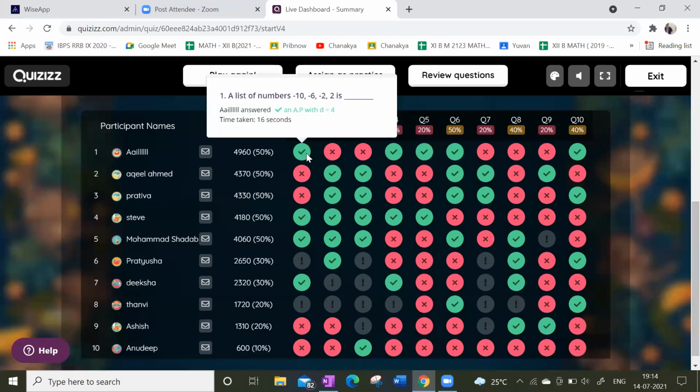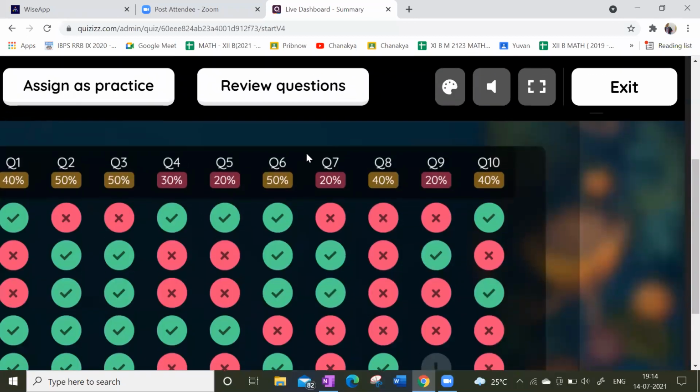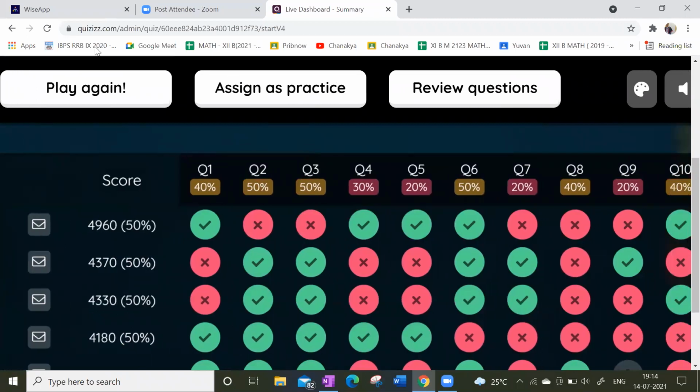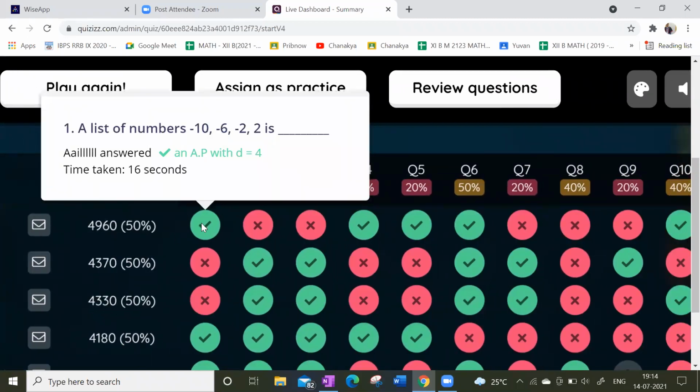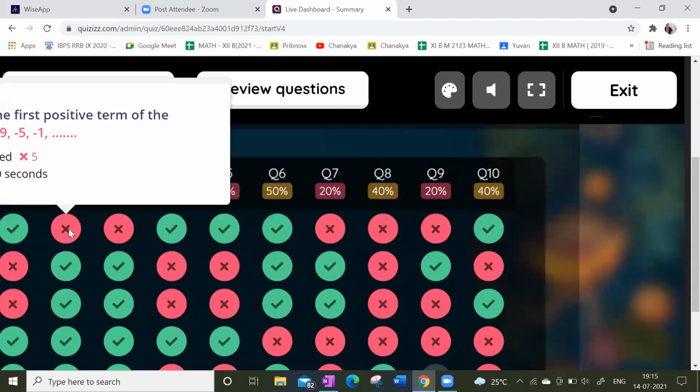Guys, can you see the first question? The list of numbers minus 10, minus 6, minus 2, 2. Can you see the screen? Can you see this question? So it is in AP series, an arithmetic progression. What is the common difference over there? The difference between minus 10 and minus 6, how much? How many numbers is the difference? 4 numbers, right? So the common difference is 4. That is the answer.